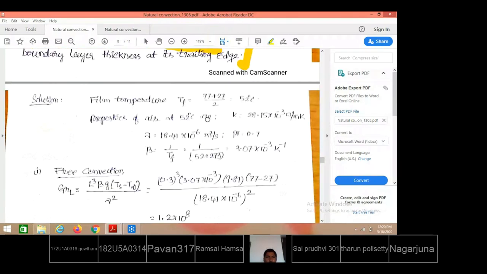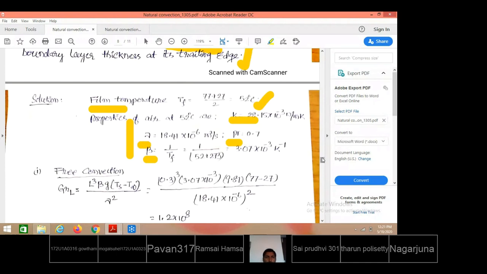So being the external flow, the properties must be taken at film temperature. T film equal to (77 + 27)/2, that is 52 degrees centigrade. From the data book, properties of air at film temperature 52 are K equal to so much, nu equal to so much, Pr equal to so much, and beta equal to 1 by T_f, that is, the volumetric coefficient of thermal expansion is 1 by film temperature taken in degree Kelvin.